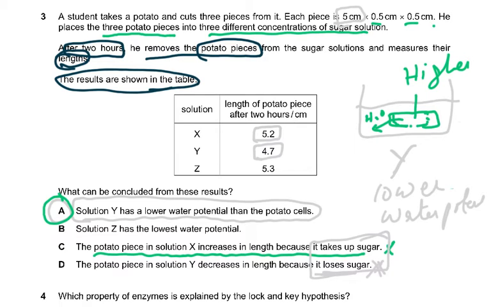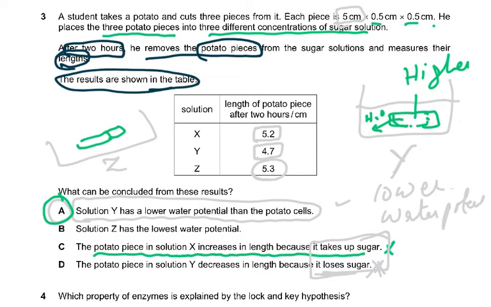Now the only question we had to figure out was this: solution Z has the lowest water potential. Why are we saying so? In fact, it has a higher water potential because in Z, what has happened is that the potato has grown in length.